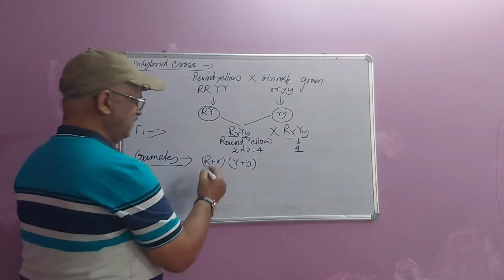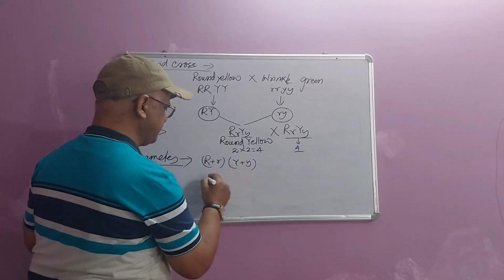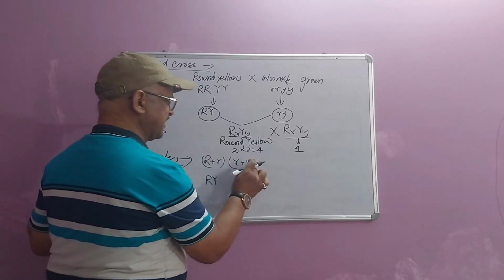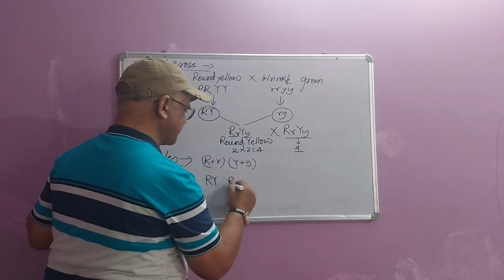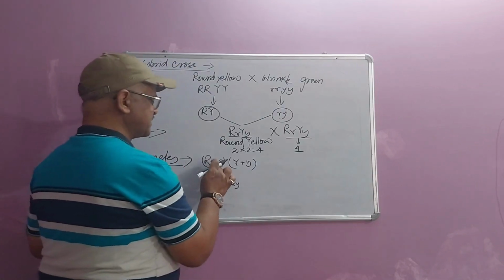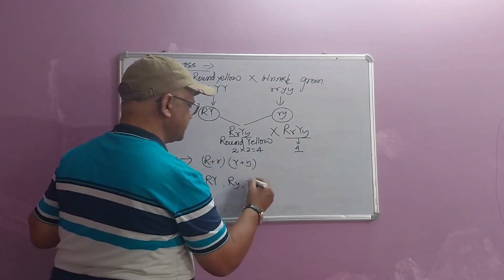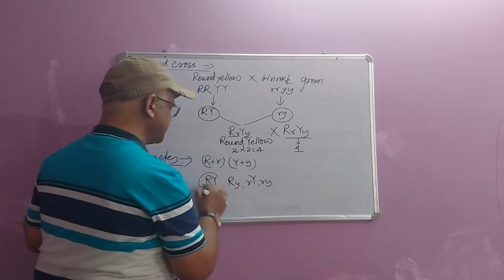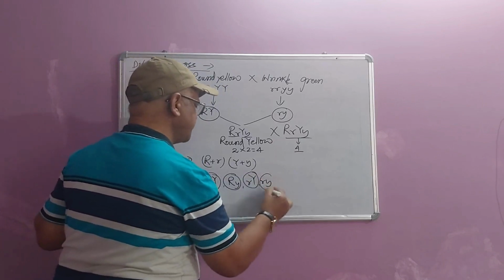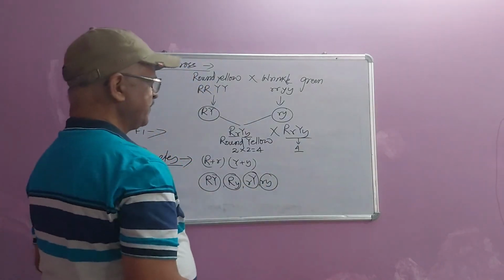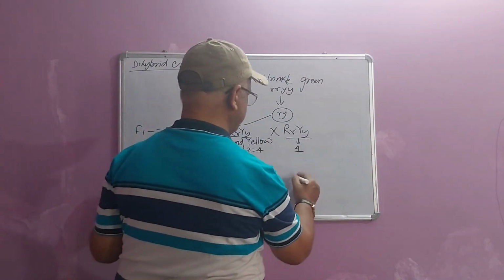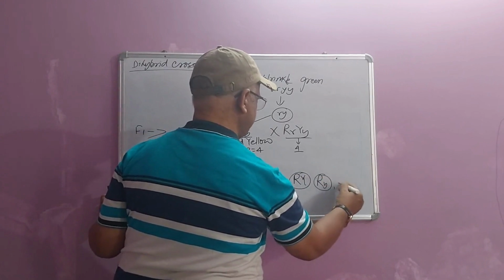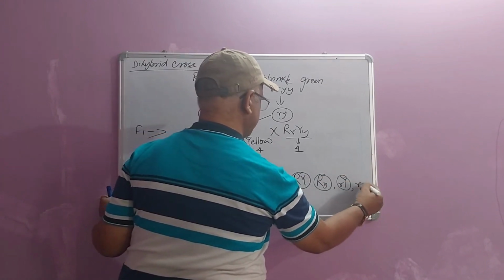You will find that if R is multiplied by Y, the gamete is capital R, capital Y. If R is multiplied by a small y, the gamete is capital R, a small y. Similarly, if a small r is taken, it will produce a small r capital Y and a small r a small y. These are the four different types of gametes produced by these plants. In this case also, four different gametes: capital R capital Y, capital R small y, small r capital Y, and small r small y.